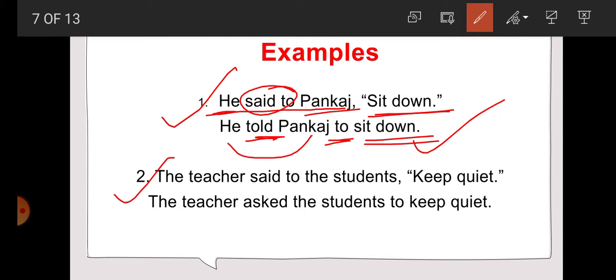Now example number 2. The teacher said to the student, keep quiet. So students, the teacher and student. Here the subject is teacher and object is student. So the teacher asked the student. That's why here asked is used. The teacher asked the student, and for inverted comma to is used, to keep quiet. So what is the indirect speech we get here? The teacher asked the student to keep quiet.